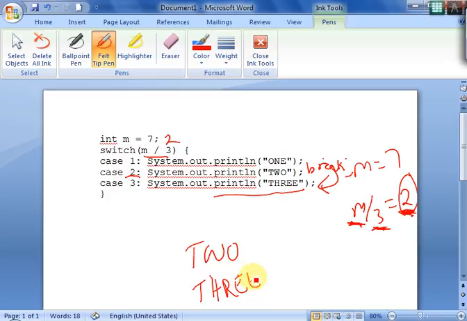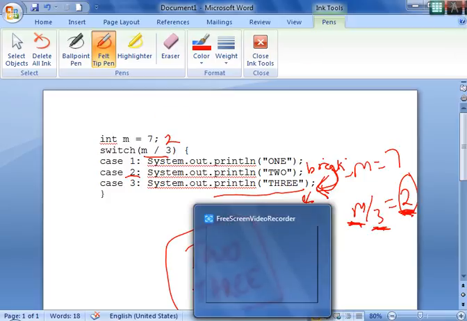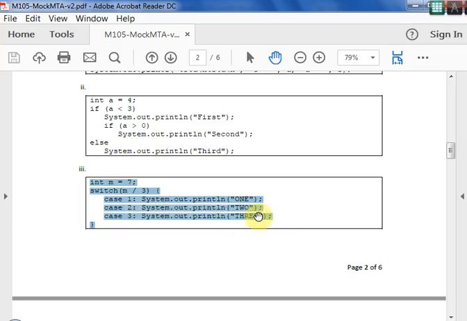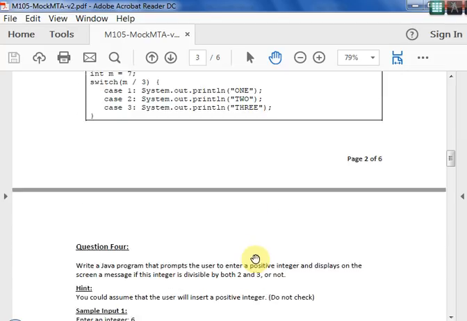So in this switch case, for every case there should be a break. If there is no break, it will continue and print the next case statements until it finds a break. Here there is no break, so it will go to the next case statement and print the 3, and after that there is no statement, so it will stop. The output will be 2, 3. So here are the missing breaks; you have to take care of what is happening there. So it's a missing break in the switch.